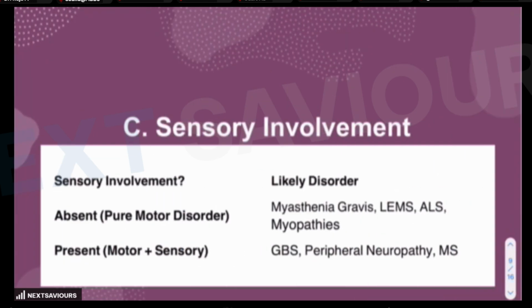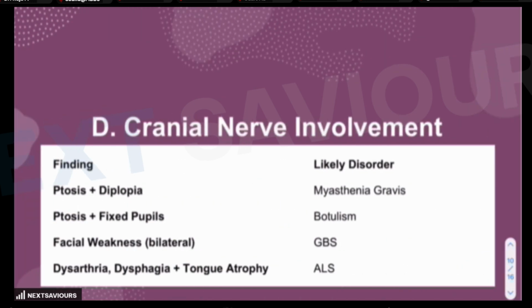Now, sensory involvement is absent where there is a pure motor disorder, majority of the time myasthenia gravis, because there is no sensory involvement at all. As far as GBS is concerned, it is also predominantly a motor disorder, but some sensory findings can also be observed in case of Guillain-Barré syndrome. So don't just rule it out on the basis that there could be a sensory finding which is present or involved.